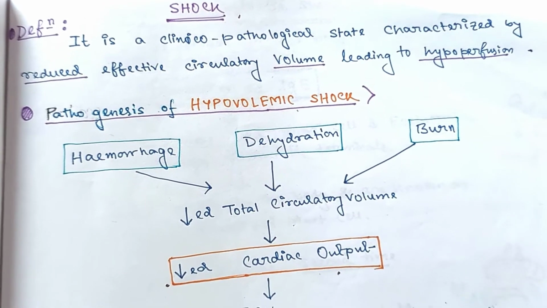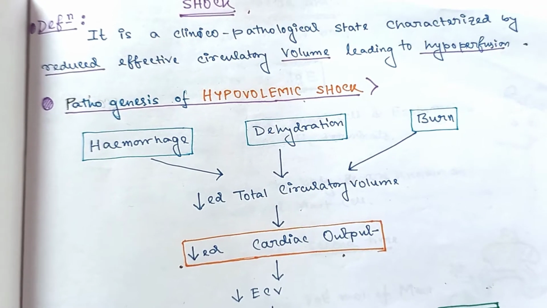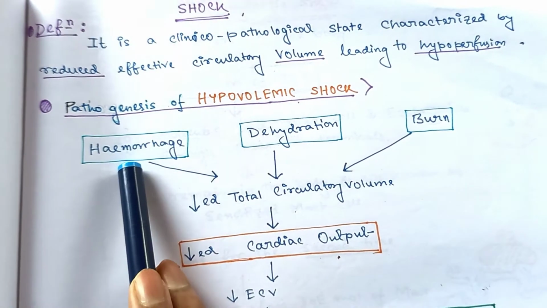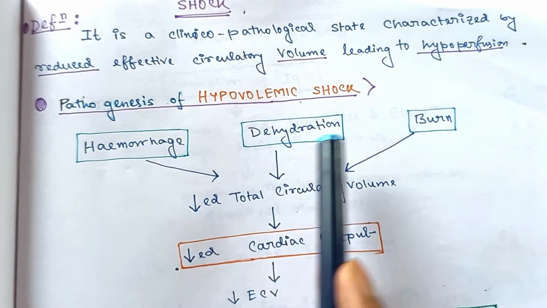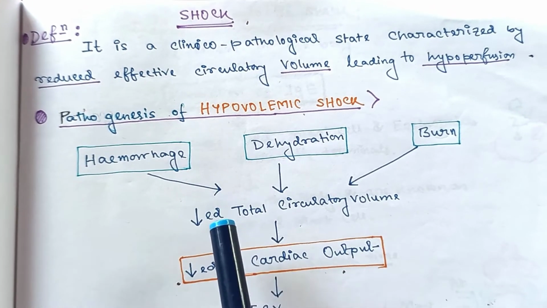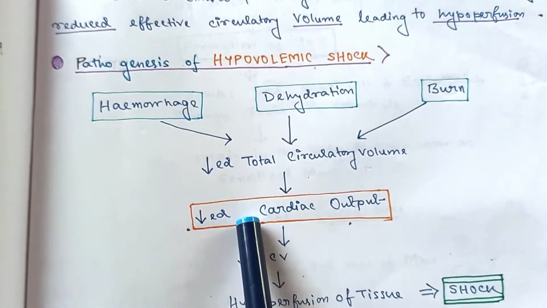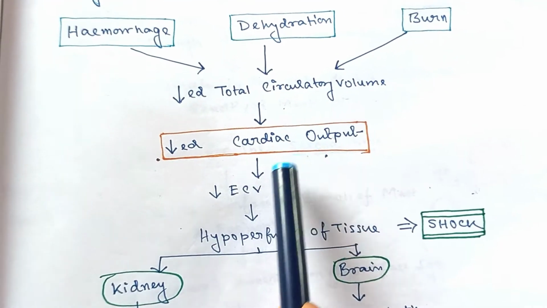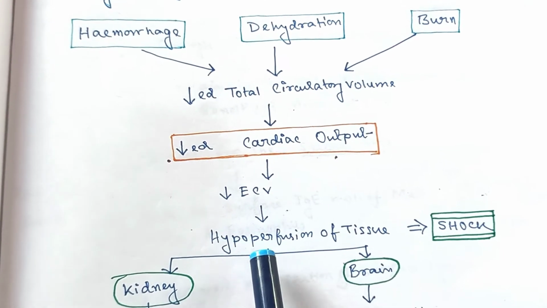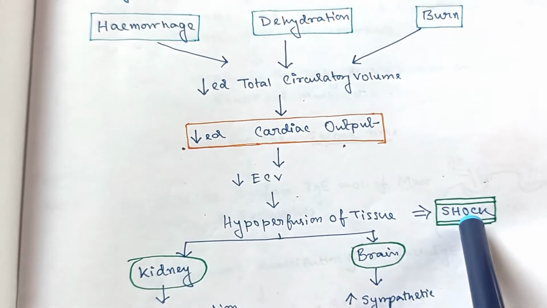First, the hypovolemic shock. As the name suggests, there is hypovolemia due to fluid loss, and this may occur by hemorrhage or dehydration or by burn. And due to all these etiologies, there is decreased total circulatory volume and thereby reduced cardiac output causes reduced effective circulatory volume or hypoperfusion of the tissue, resulting into shock.